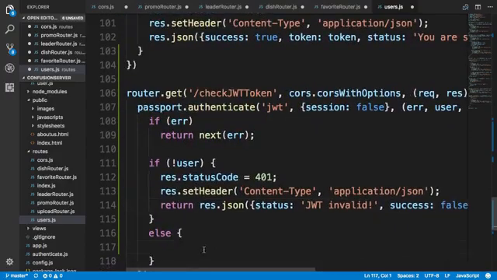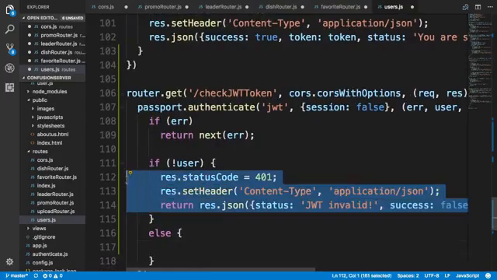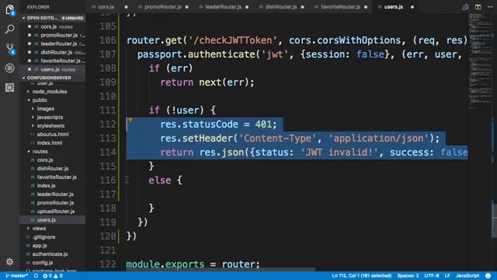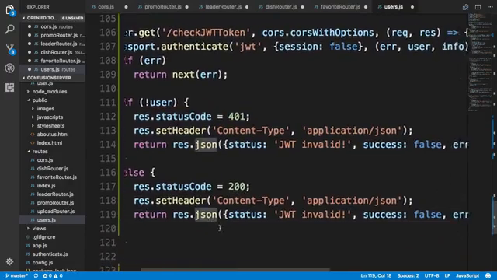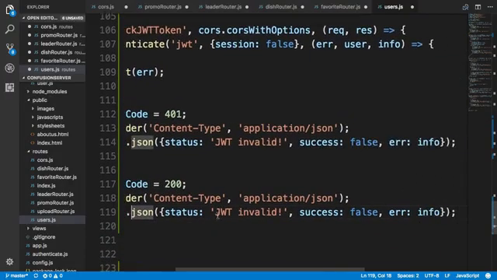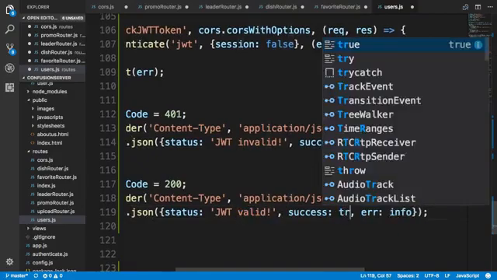Otherwise, that means that we reach this point, then the user is a valid user. So in this case, let me just copy that code here. We'll be sending a status code of 200, and then the res.json will send JWT valid, and success will be true.